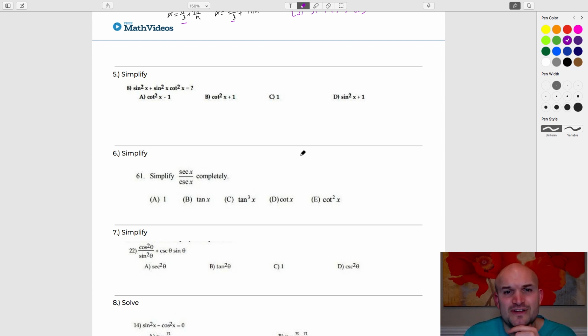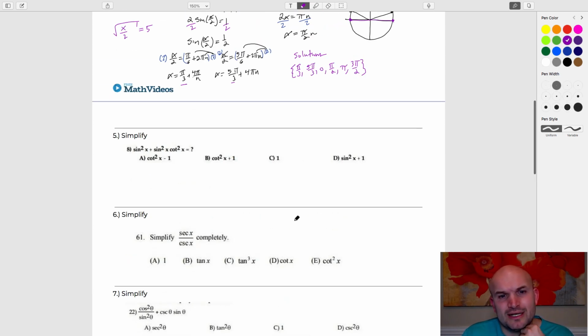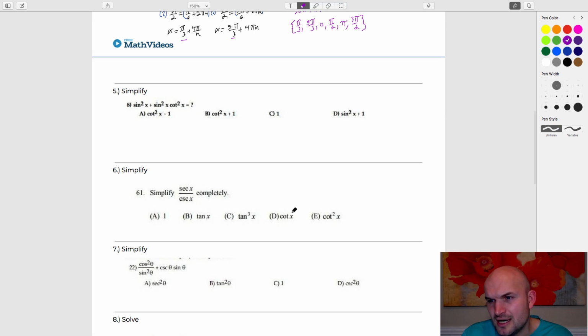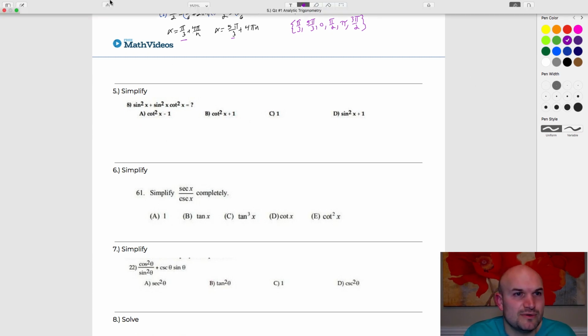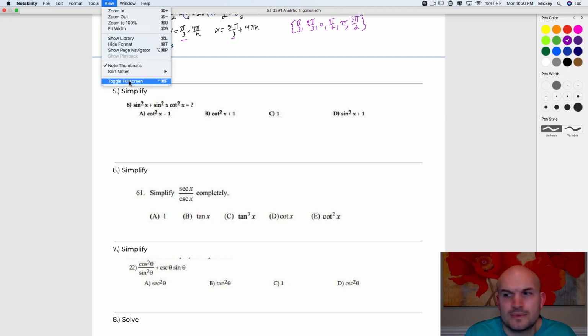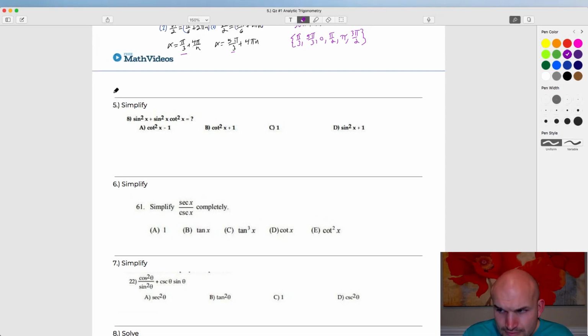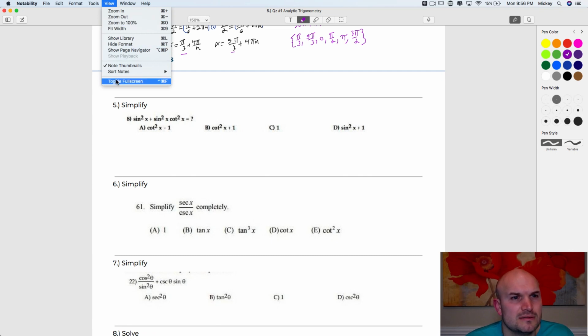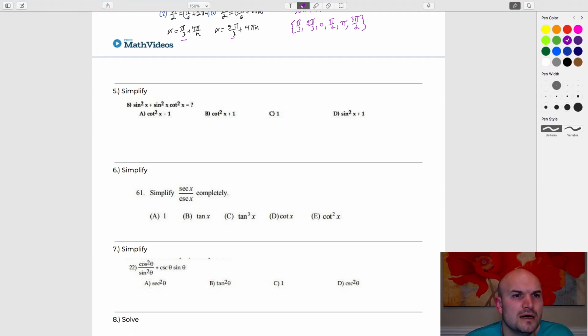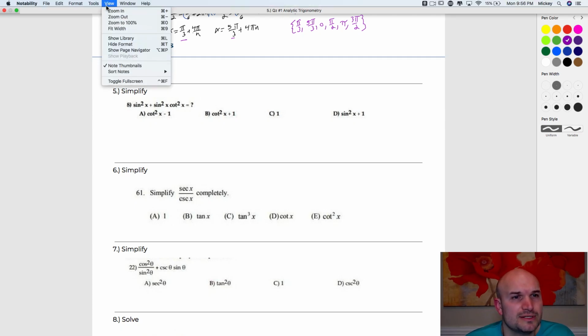All right, let me go ahead and finish these up, and then I'll get into some of your guys' questions or any other math questions that you have. The next one is just asking for simplifying. Obviously, we can see that this function we are going to... Why is it not... Oh, that's not what I wanted to do. I wanted to do fit to width.